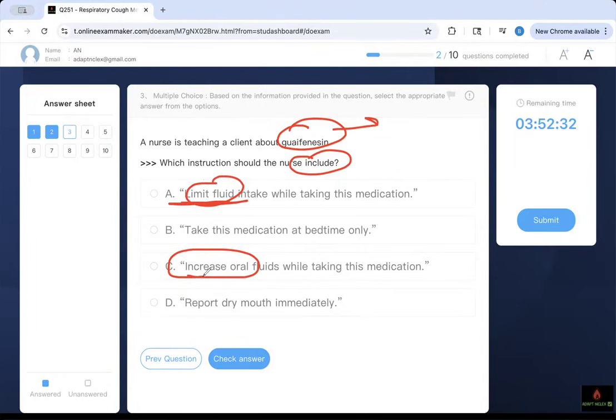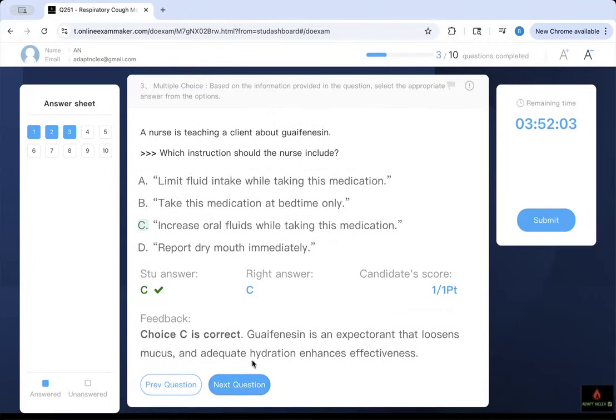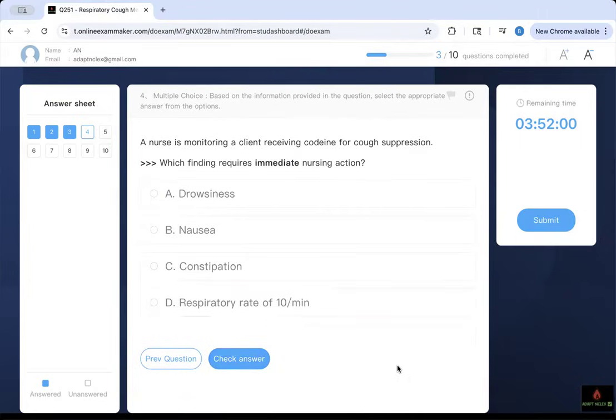This is a test-taking strategy. I have two things opposite to each other. I'm going to cancel D and B because I have two things opposite. They both cannot be wrong. One has to be right. Therefore, which one do you think is right? If I'm going to break down your secretions, I need water. And which one said you can take water? C said you can take water. Therefore, by test-taking strategy, C is your right answer. This is how you do questions when you get stuck.